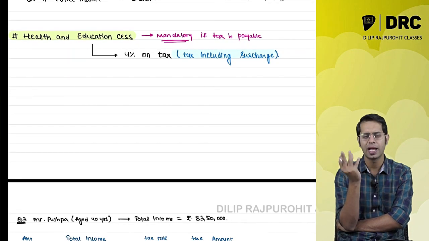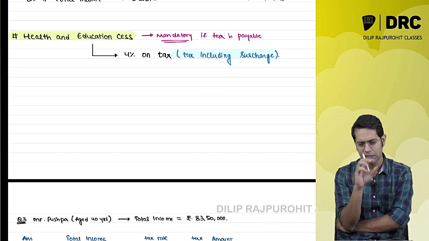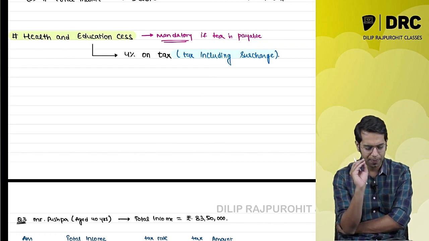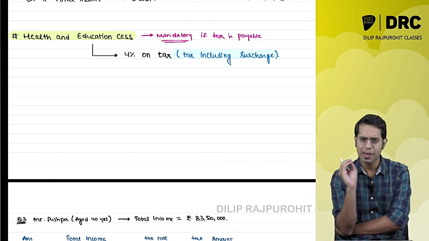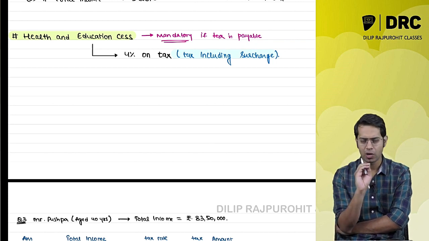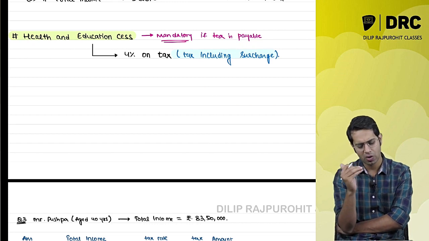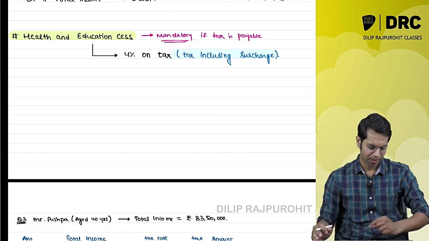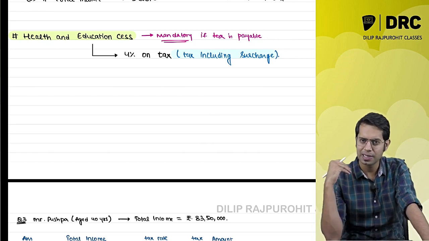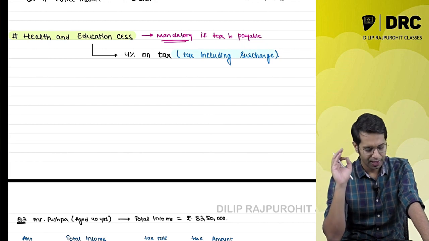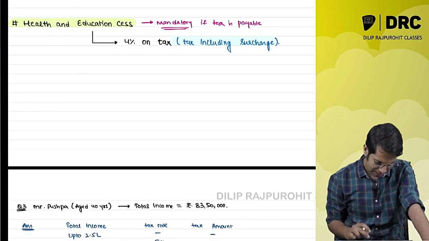Then we understood health and education cess. Health and education cess is what? It is a cess, an amount which is collected for a specific purpose. This amount is collected for the health and education sector. This is an amount which you are compulsorily required to pay. If there is a tax liability, then on the taxes you will have to pay this cess. So surcharge may or may not come, but cess is something which you compulsorily have to pay. It is 4% of the tax amount, where the tax amount includes the surcharge amount.